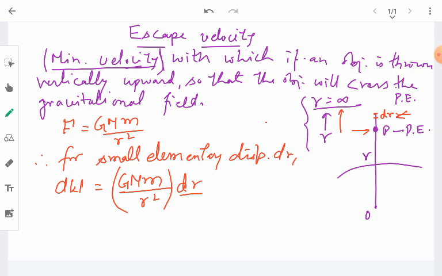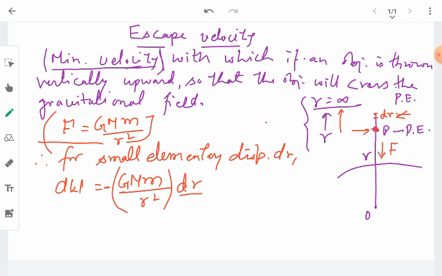And here we are doing this work because this is the gravitational pull of the earth towards this object at point P, and this force will be in the vertically downward direction. That means we have to give almost this much force in the vertically upward direction. So that direction will be opposite to the gravitational force. So we put a minus sign here.